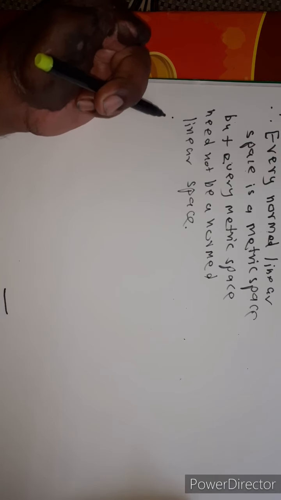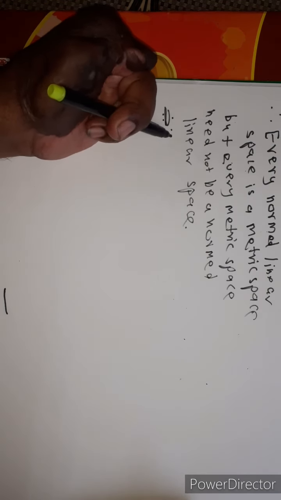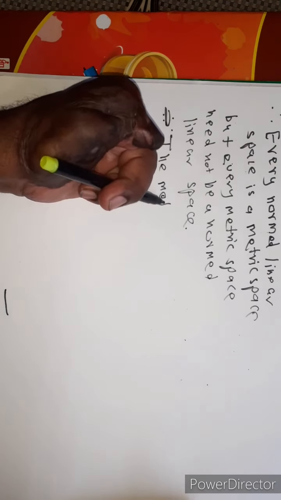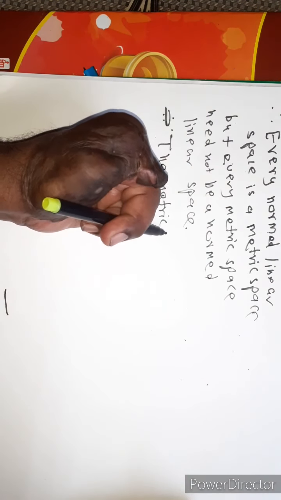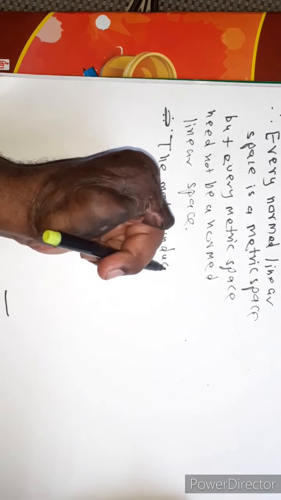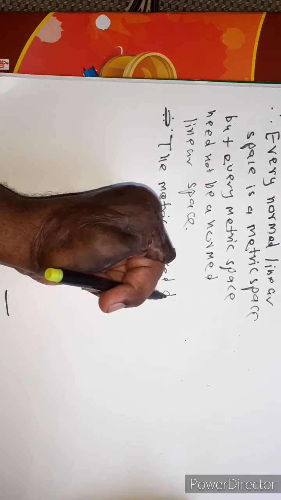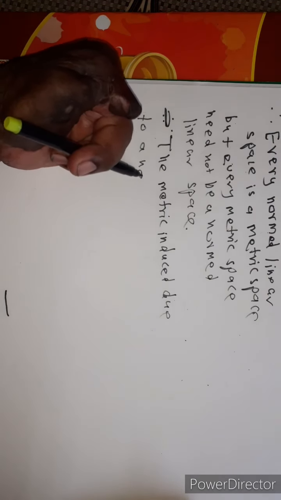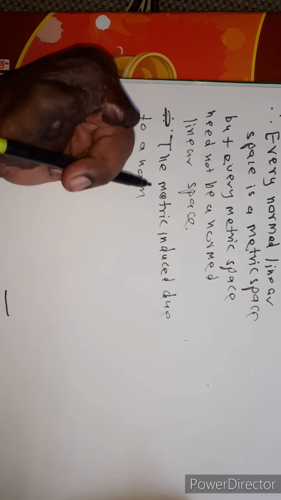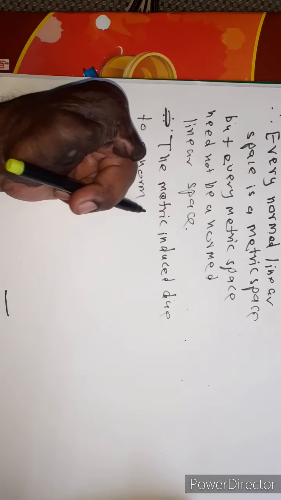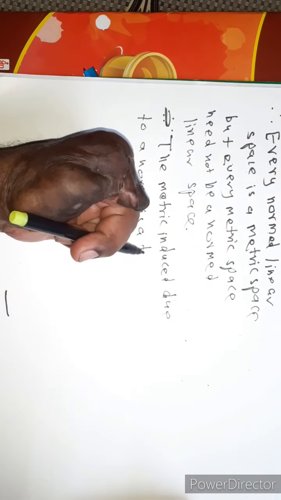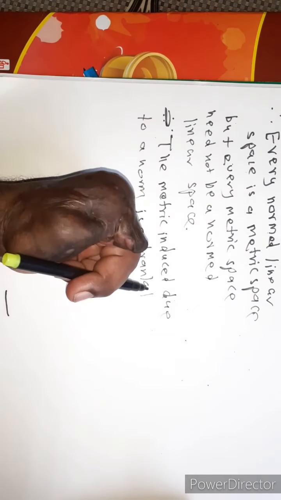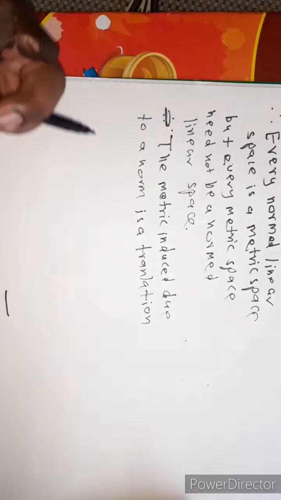Now the metric induced due to a norm on the normed linear space. The metric induced due to a norm is a translation invariant metric.